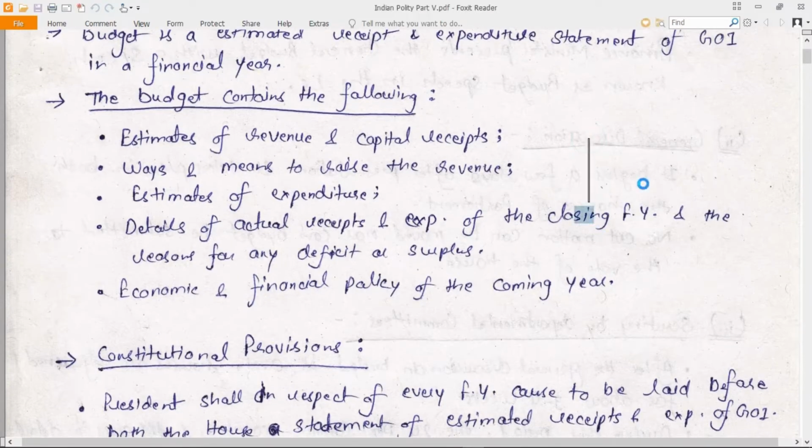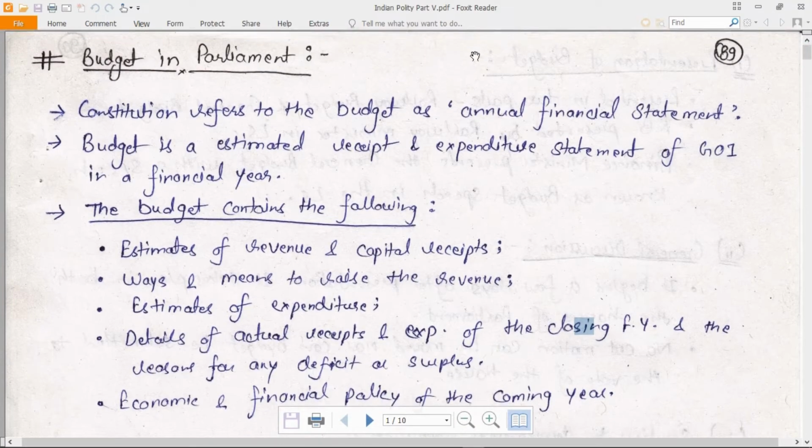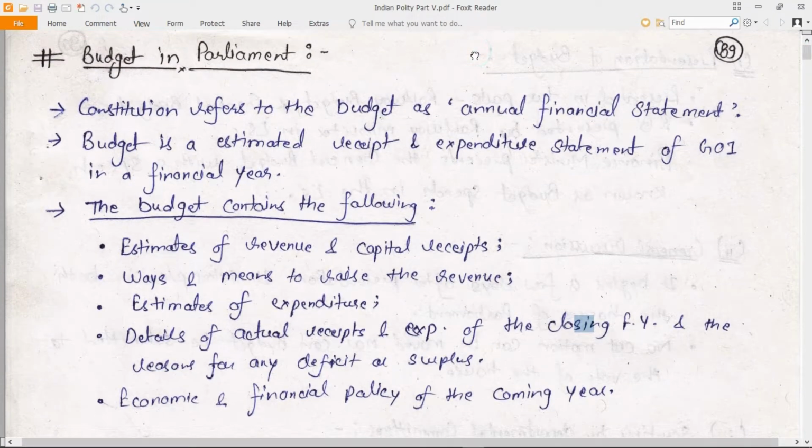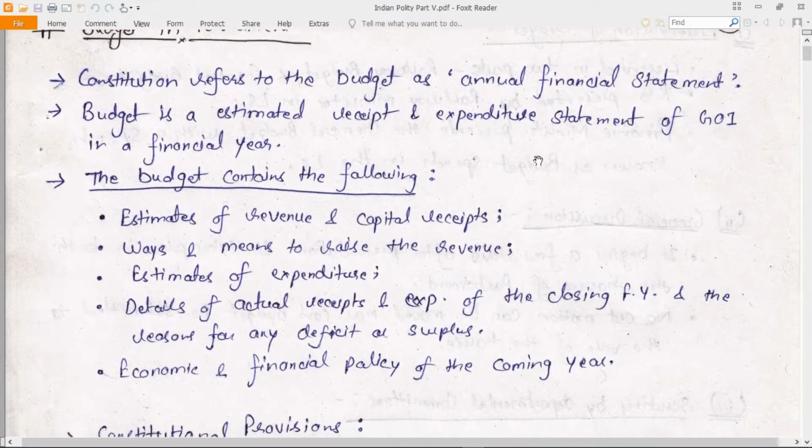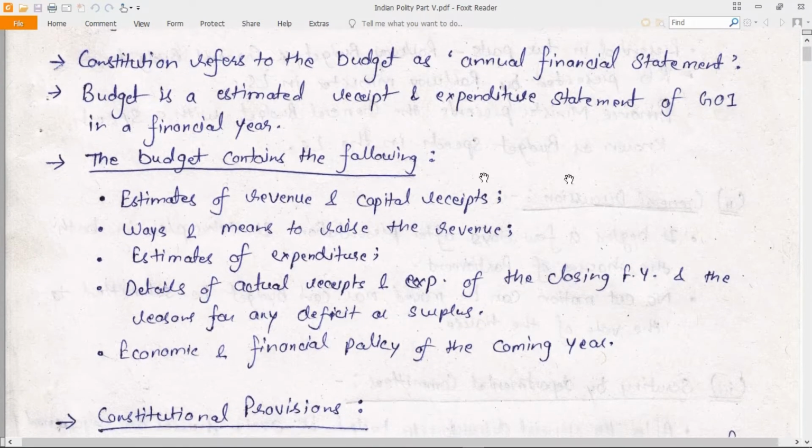For the day, we will start from the budget in the Parliament. Now, the Constitution refers to the budget as the annual financial statement. Budget is the estimated receipt and expenditure statement of the Government of India in a financial year.